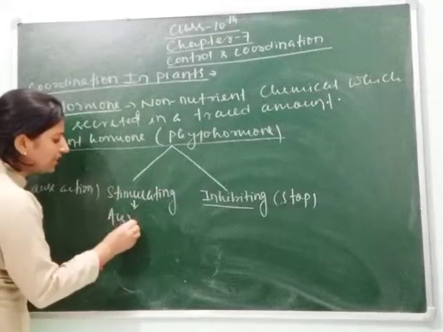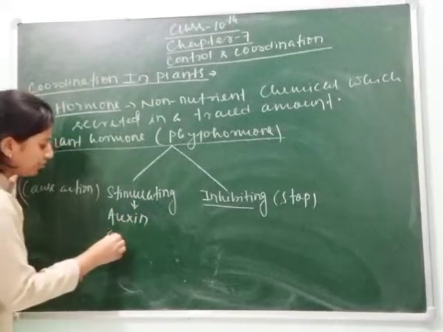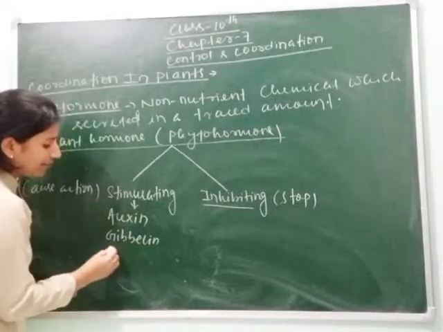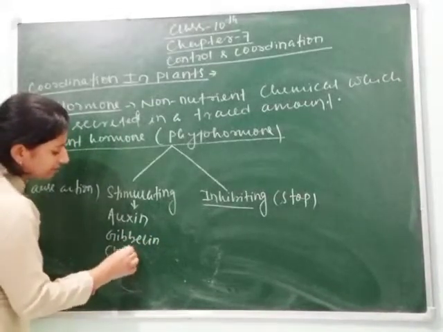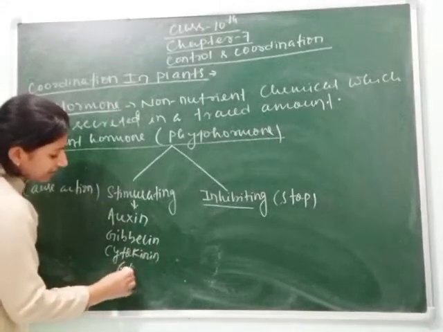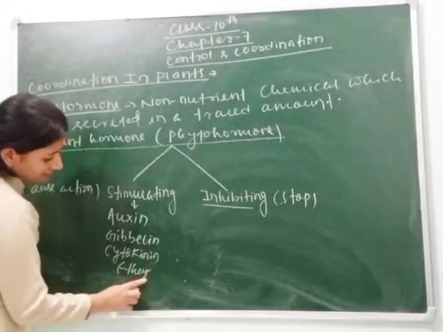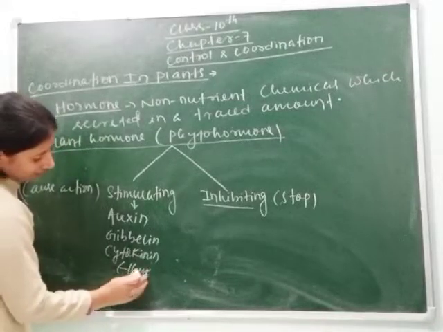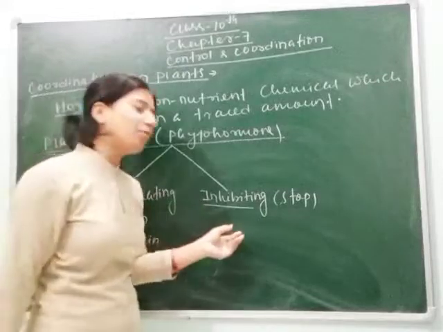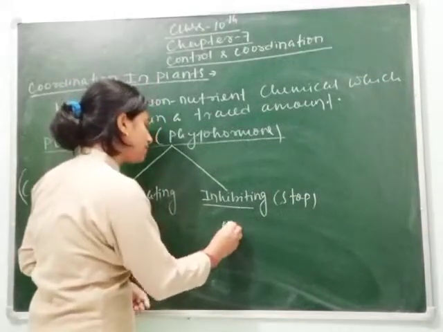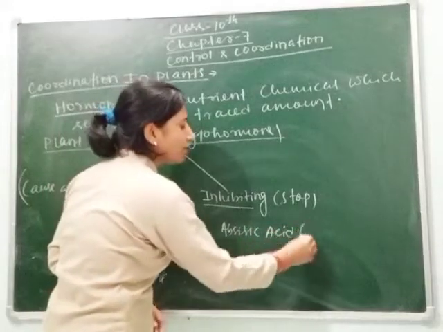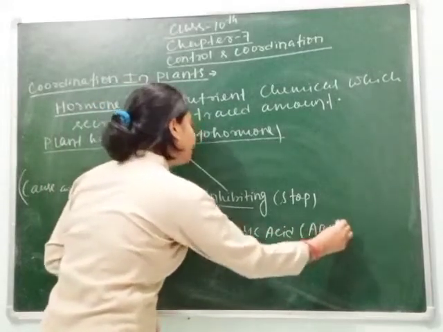In stimulating hormones, we will study four types: first is auxin, second is gibberellin, third is cytokinin, and fourth is ethylene. And in inhibiting hormones, you will study abscisic acid, or in short ABA.